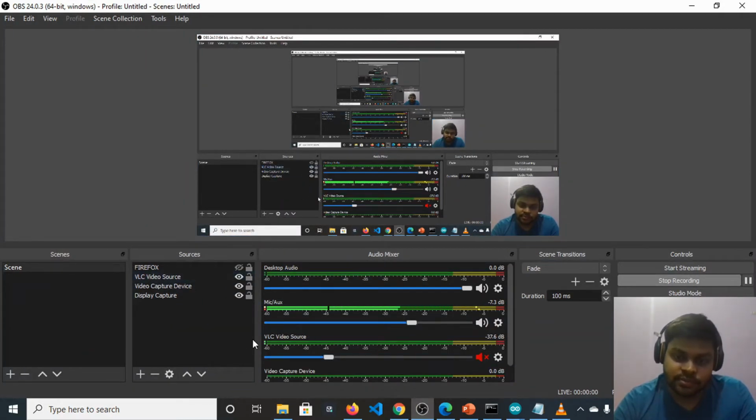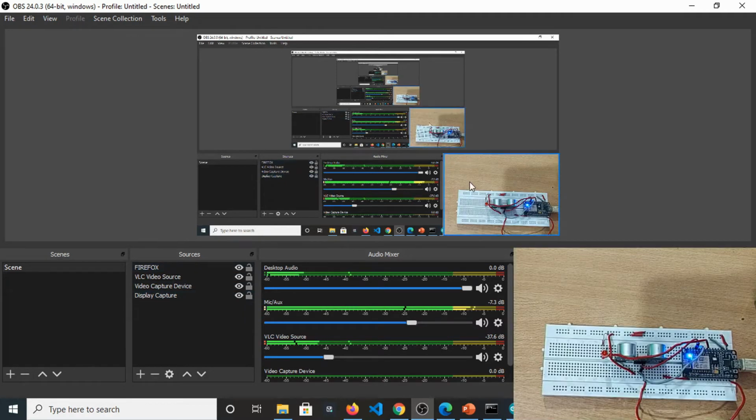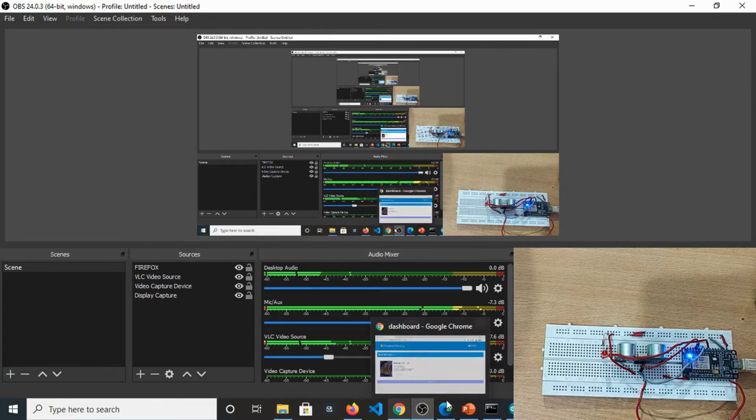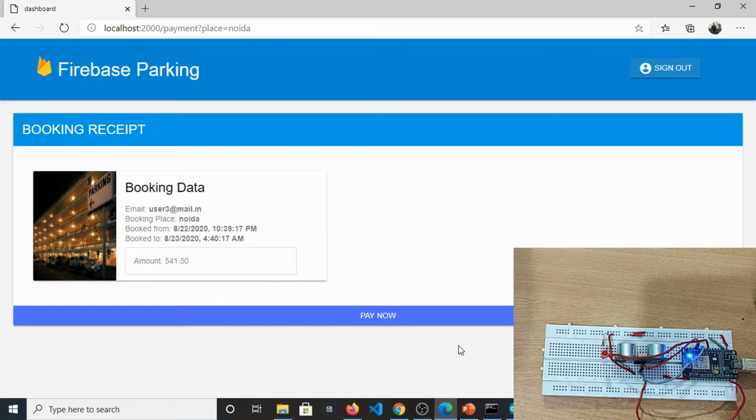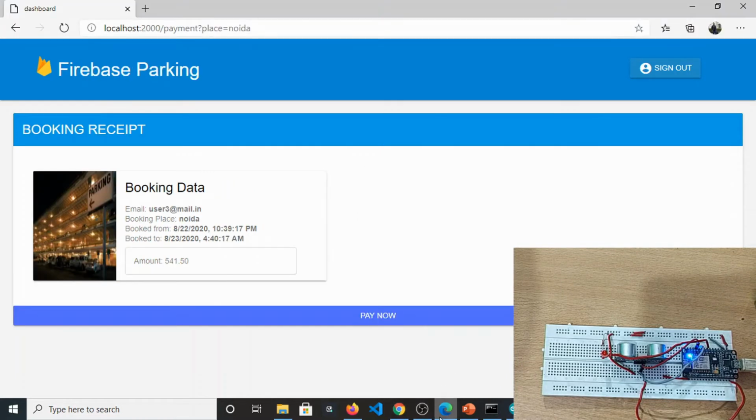Let me check. Okay, so we can see that display capture. Okay, so right here, we have this IoT setup installed at the owner's house at the Noida location. So what we need to do here is pay now, and after the payment, the LED indicator, which you can see right in the bottom right corner, will turn on as soon as I click on this pay now button.